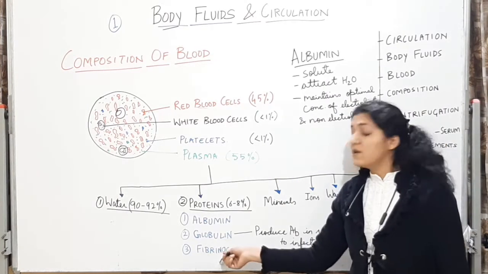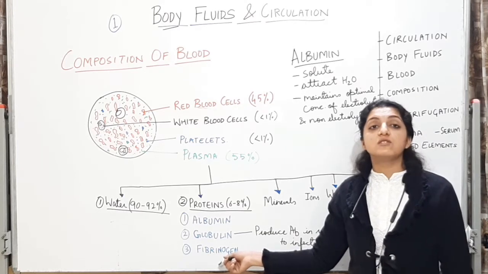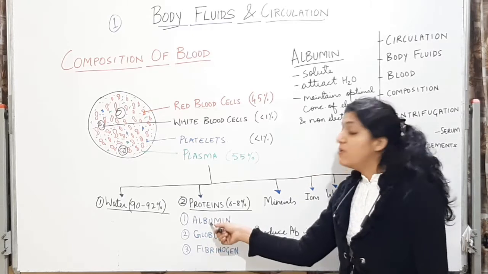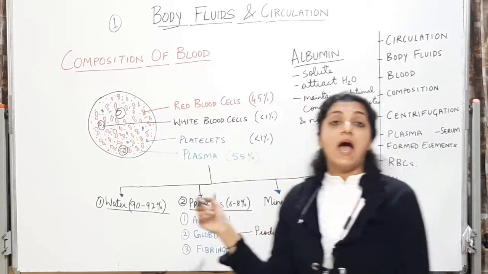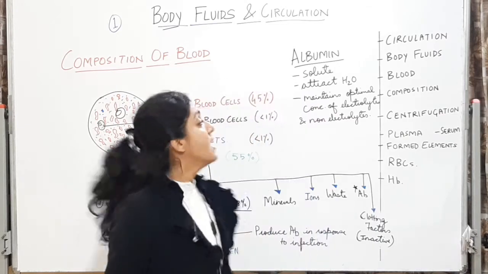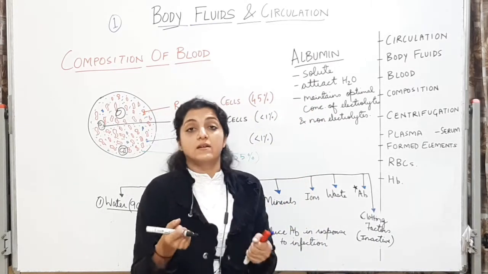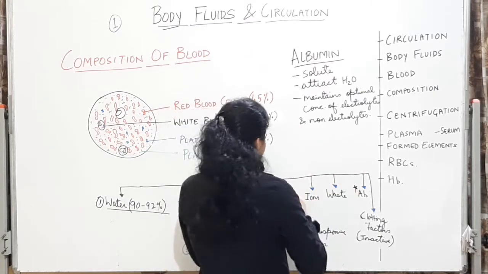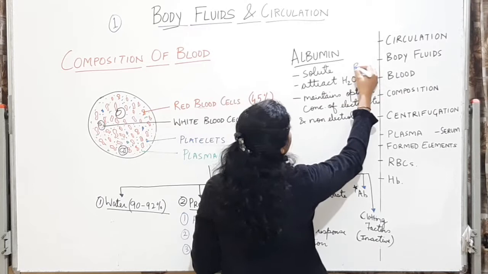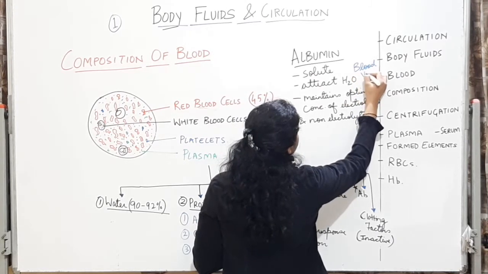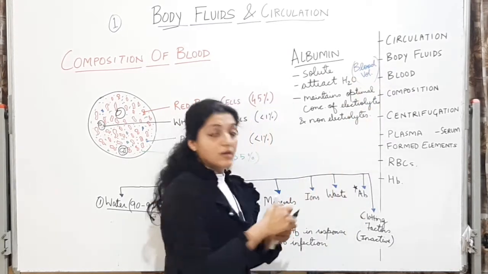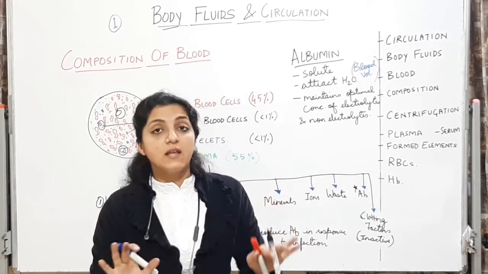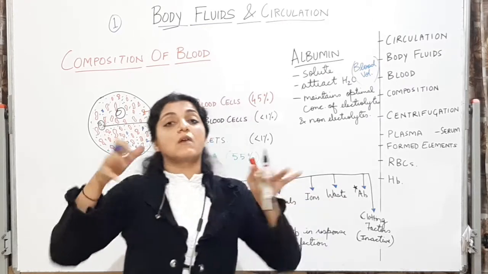We see that fibrinogen in plasma is the protein which is required for the coagulation or the clotting of blood. Important MCQ. Albumin जो है वो एक solute है. Albumin protein जो है वो एक solute है. It attracts the water inside. Okay, it attracts the water inside and it helps to maintain the blood volume. Blood volume को maintain करने में help करता है. Means if the water is less, if the volume is less, it is going to pull in more water inside. If the water is adequate, volume is more, it is going to leak the water outside.